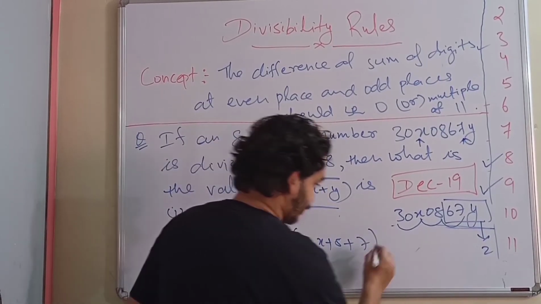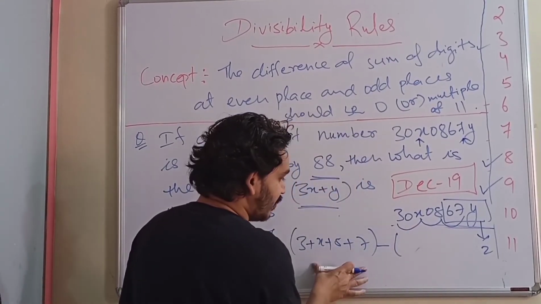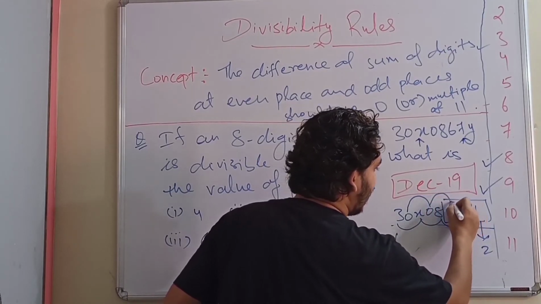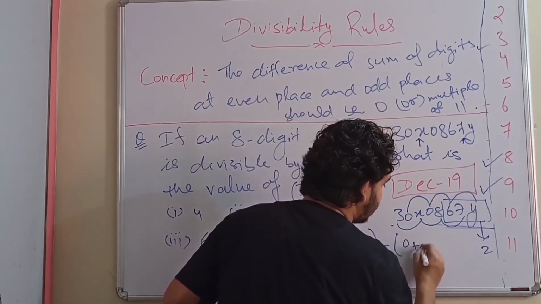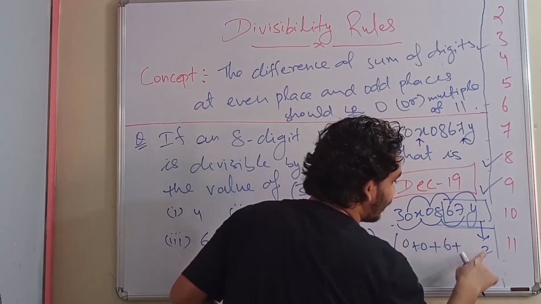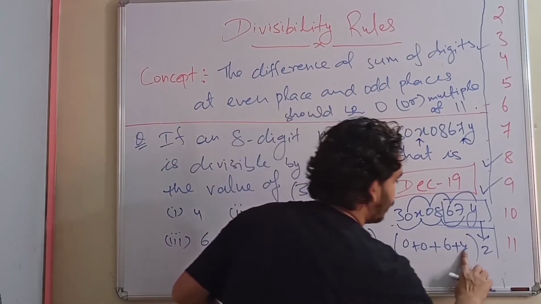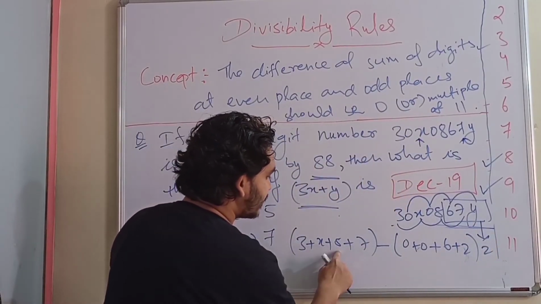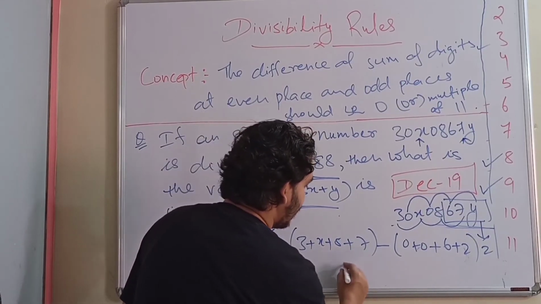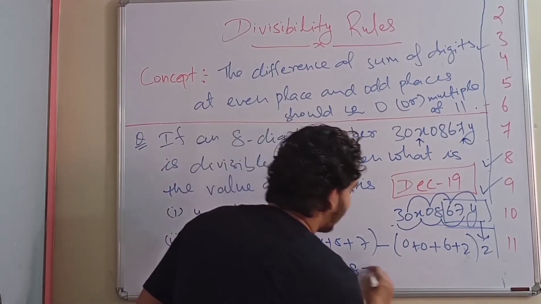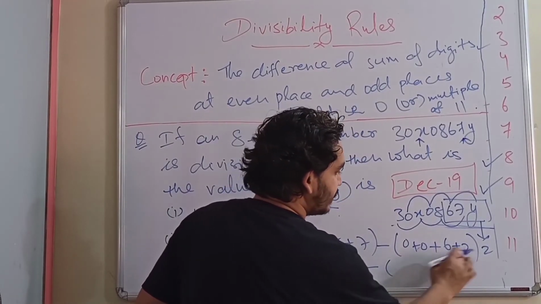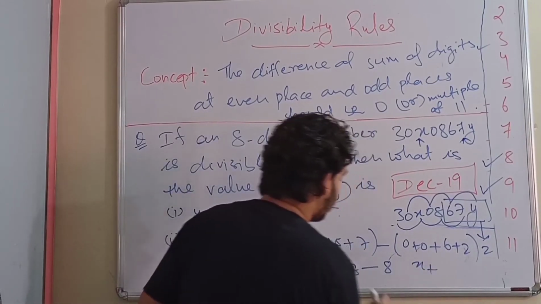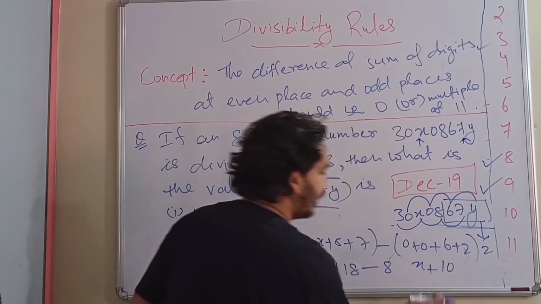This sum minus the odd places 0, 0, 6 and y. 0 plus 0 plus 6 plus y, and the y value is 2. So 8 plus 3 is 11, 11 plus 7 is 18. So x plus 18 minus 6 plus 2, which is 8. So x plus 18 minus 8 is x plus 10.